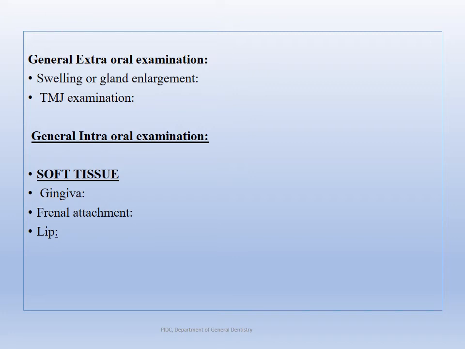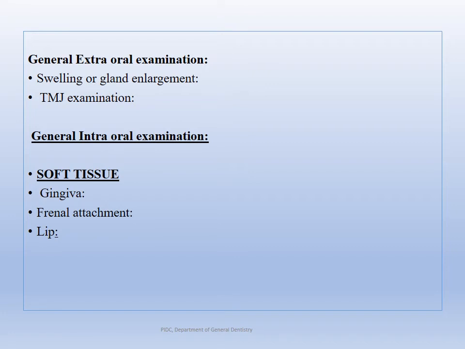So, for example, if you take clubbing of the fingers or cyanosis as a sign, you would have already learnt about it in general medicine, how significant it is. What are all the information that central and peripheral cyanosis tells us, and identifying it can not only be beneficial for our treatment planning, it can also sometimes be beneficial for the patient, especially when he is not aware about his condition.